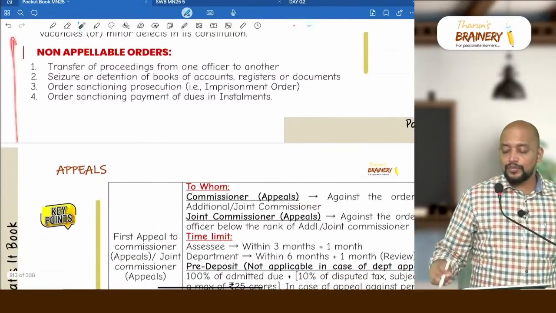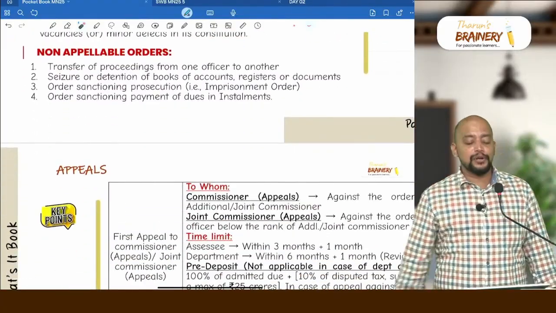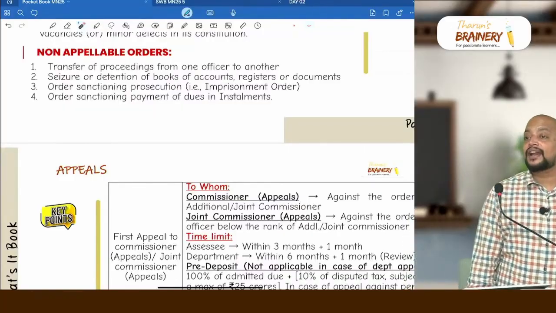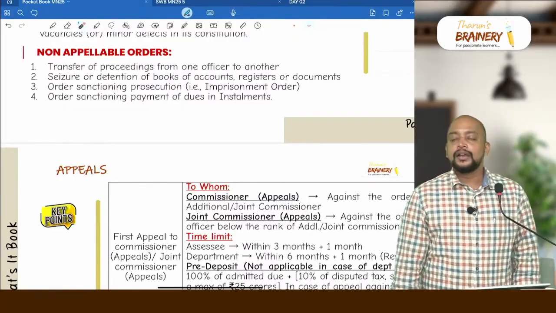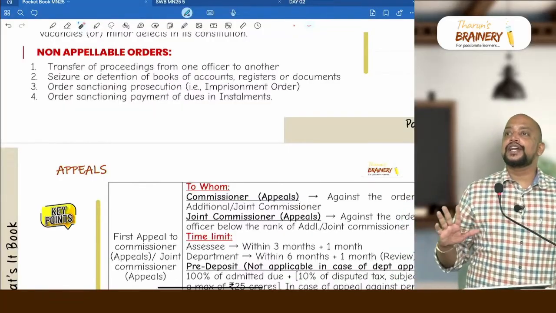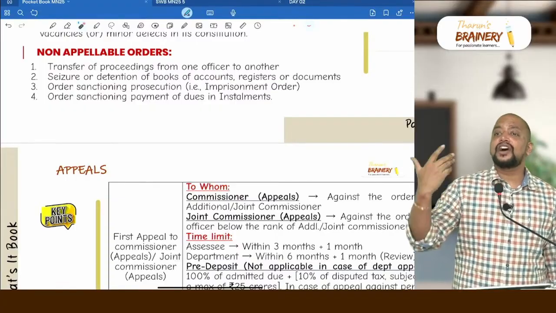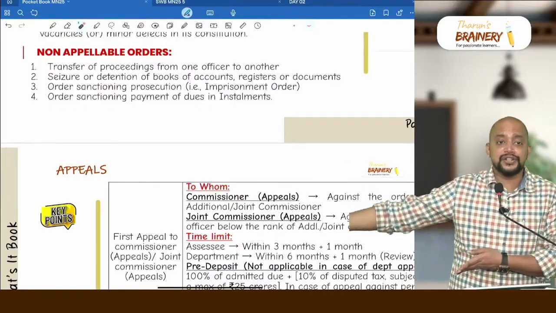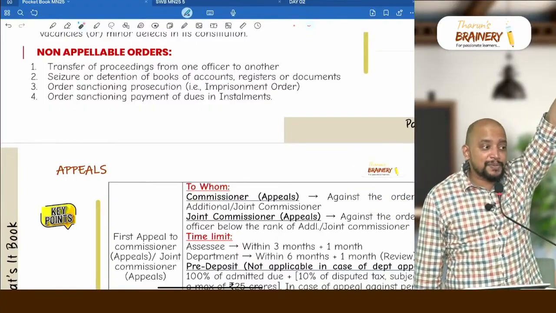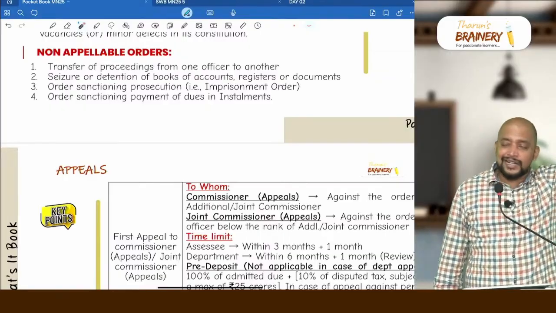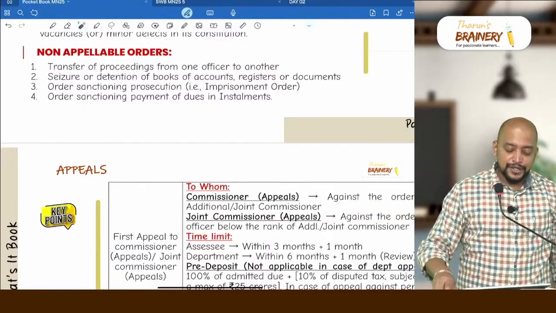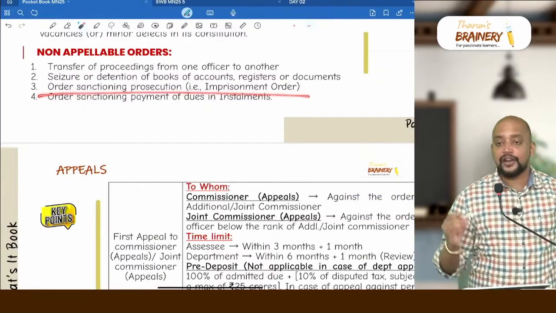Then there are some non-appealable orders. Non-appealable orders means we cannot go for appeal against those orders. Whatever order is related to imprisonment, we cannot go for commissioner appeals, because an imprisonment order is passed by a court. So for an imprisonment order, appeal cannot be filed.